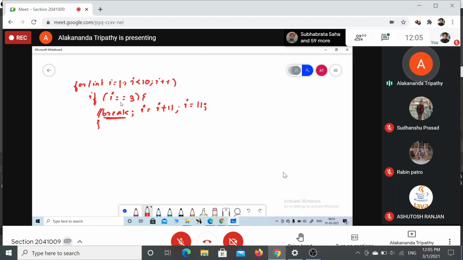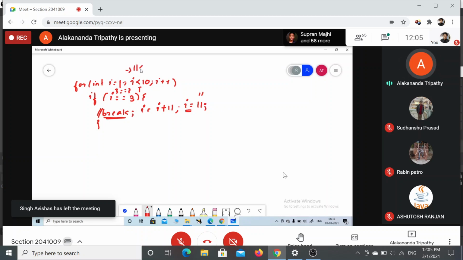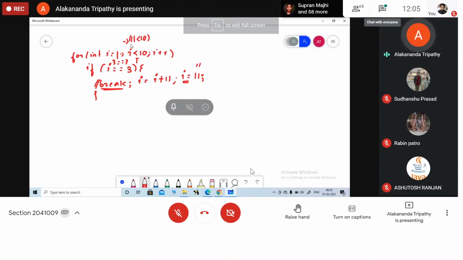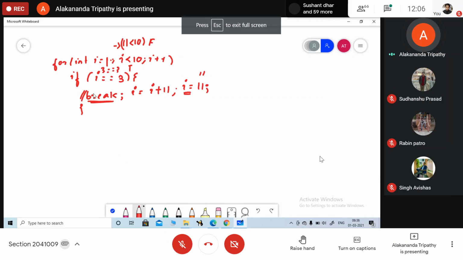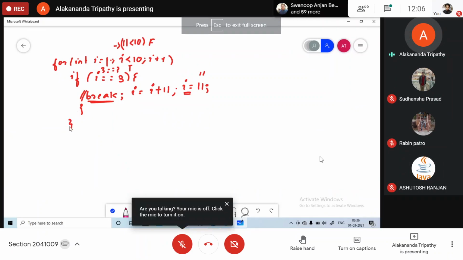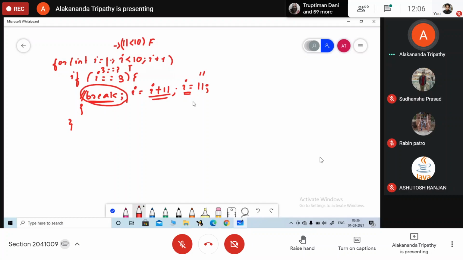So if here 3 is equals to 3, the condition is satisfied, and the i value is updated to 11. Now the control is at this position, 11 less than 10, what will be the condition now? False. So it will come out of the loop. Instead of a break statement, we can write in this order in order to come out of the loop at any point. Are you clear?